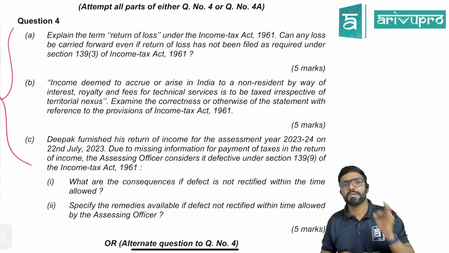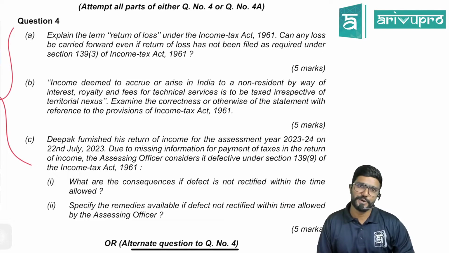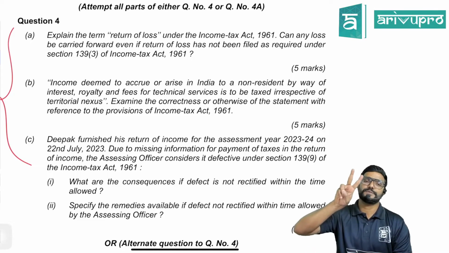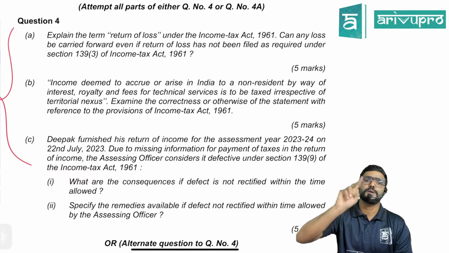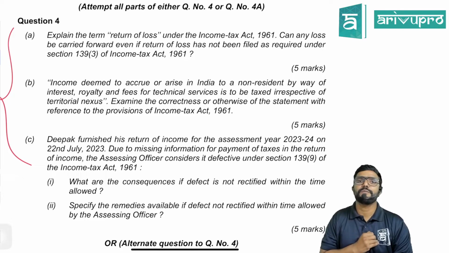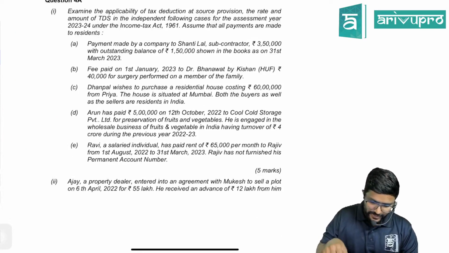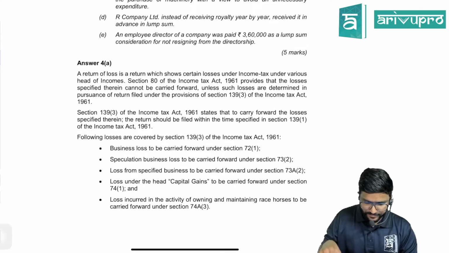Clear? So even the return of loss has to be filed within this due date, whatever is applicable for me. If I don't file, I cannot carry forward my losses, even though I have a loss. But there are 2 exceptions. That is, house property loss and unabsorbed depreciation can be carried forward, even if the loss return is not filed. Let us see what answer they have given.